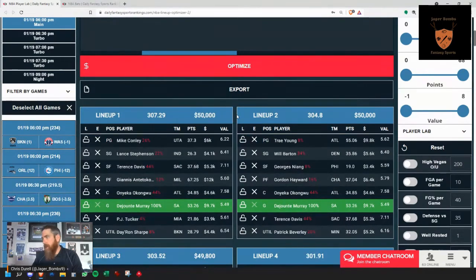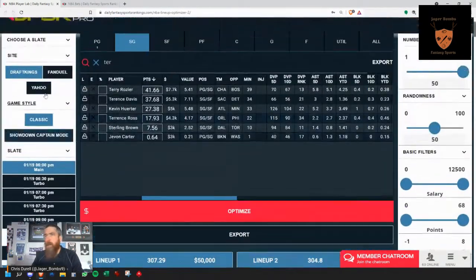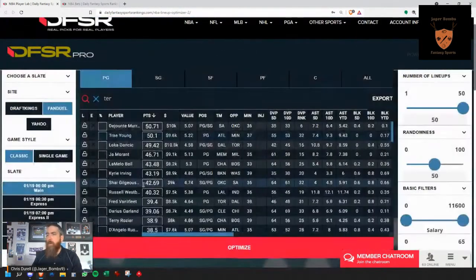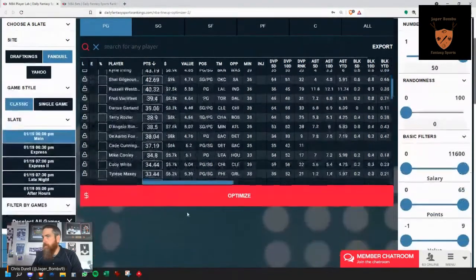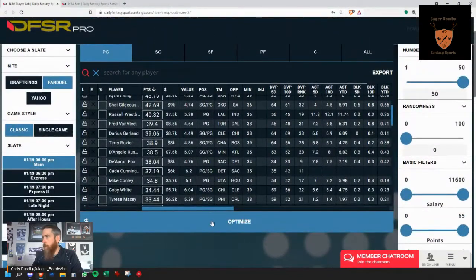Now, if you find that you like things, and this works very well on FanDuel, I'm going to jump over to that real quick because we don't have to lock players in. So I'm going to do 50 lineups. I'm going to set randomness at 0 because we want a small player pool.